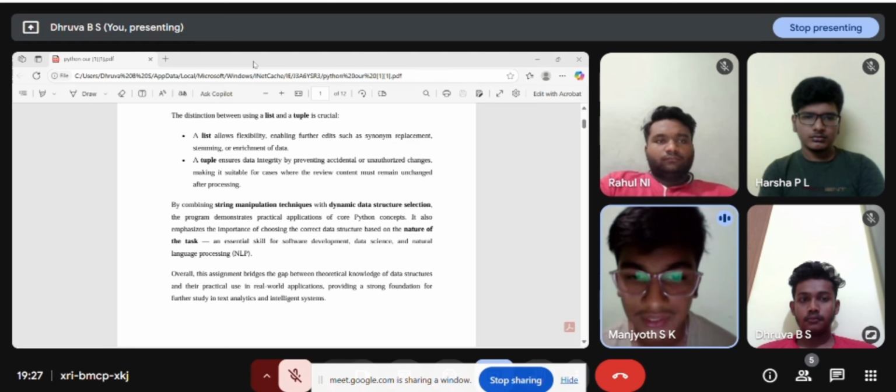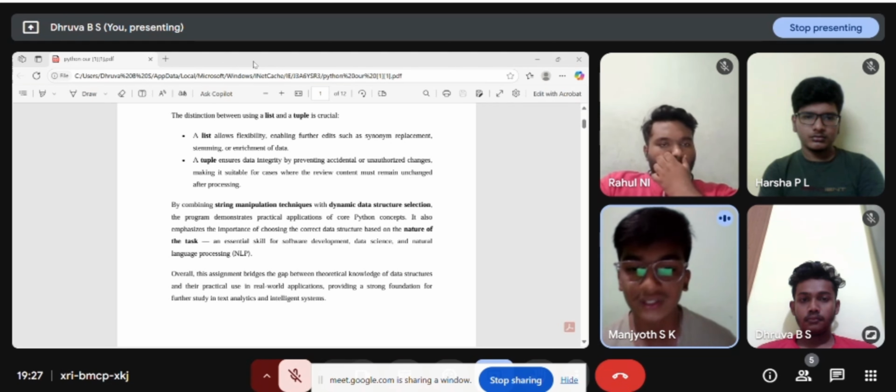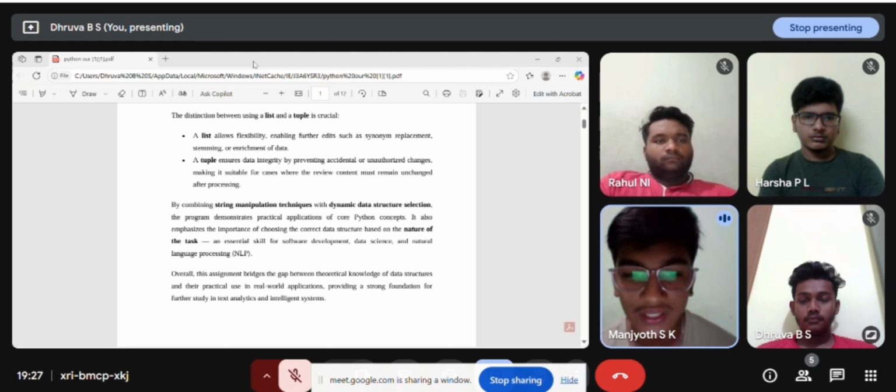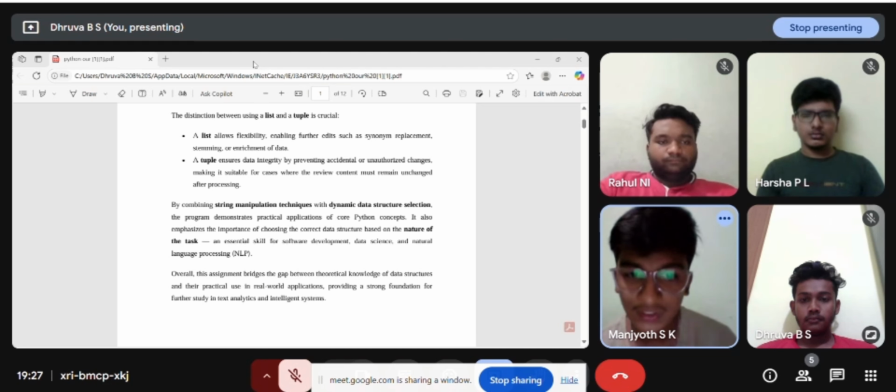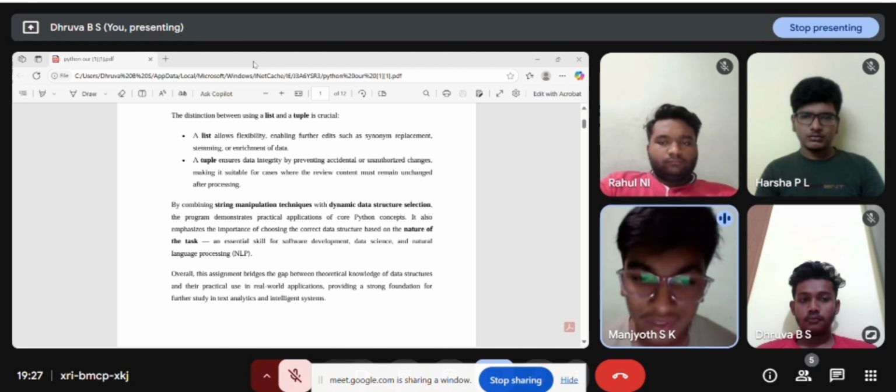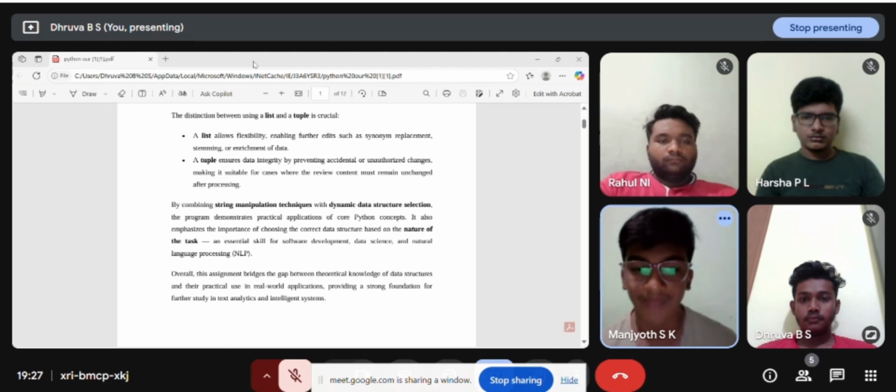Overall, the assignment bridges the gap between the theoretical knowledge of data structures and their practical use in real-world applications, providing a strong foundation for further study in text analytics and intelligent systems.